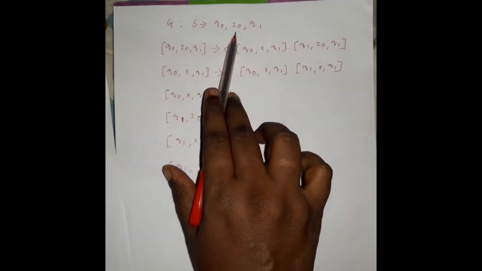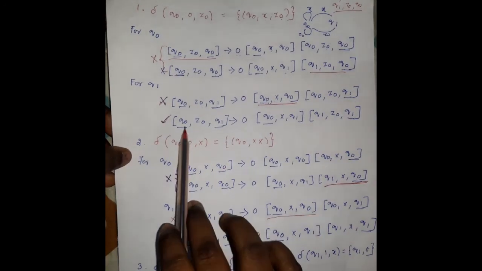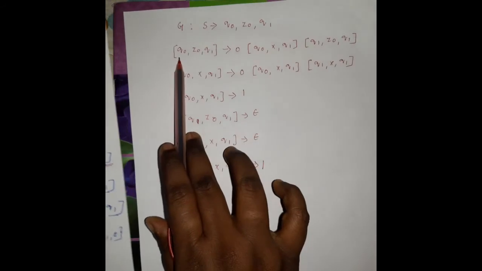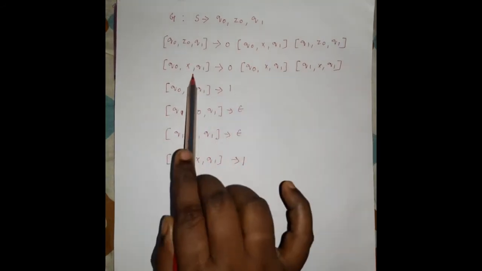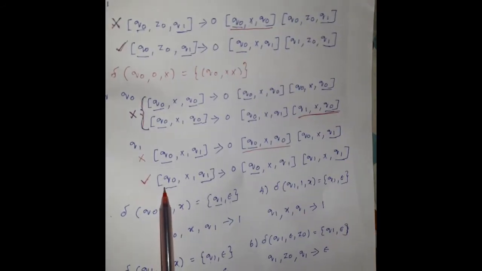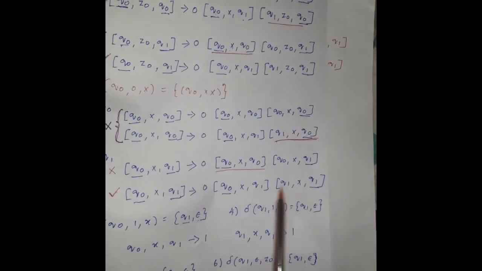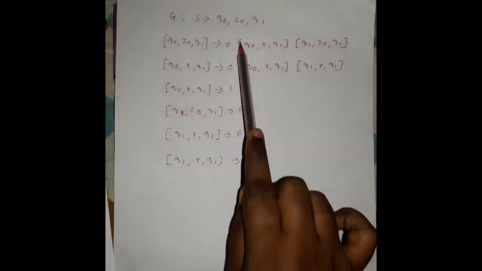So S goes to q0 z0 q1. After this, in the tick mark symbol production rules, you have to write q0 z0 q1, and q0 x q1. Write the production rules as it is, right.